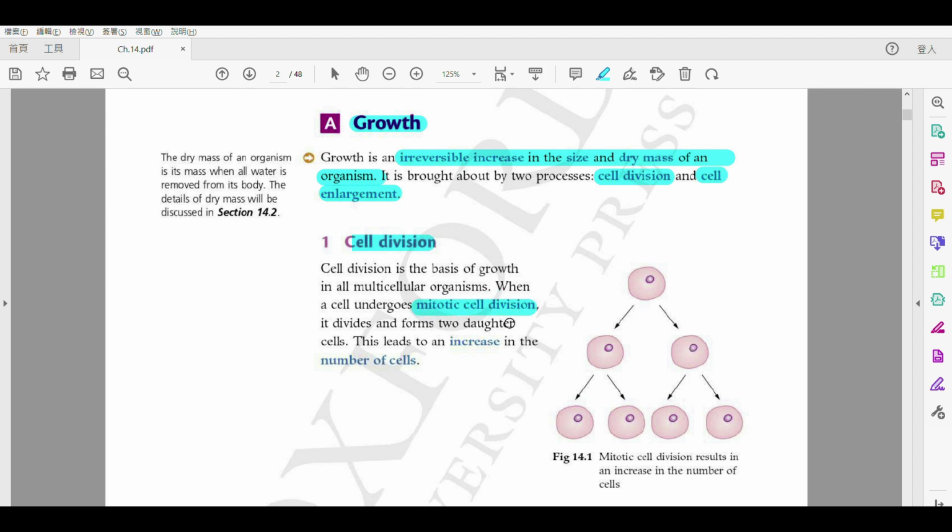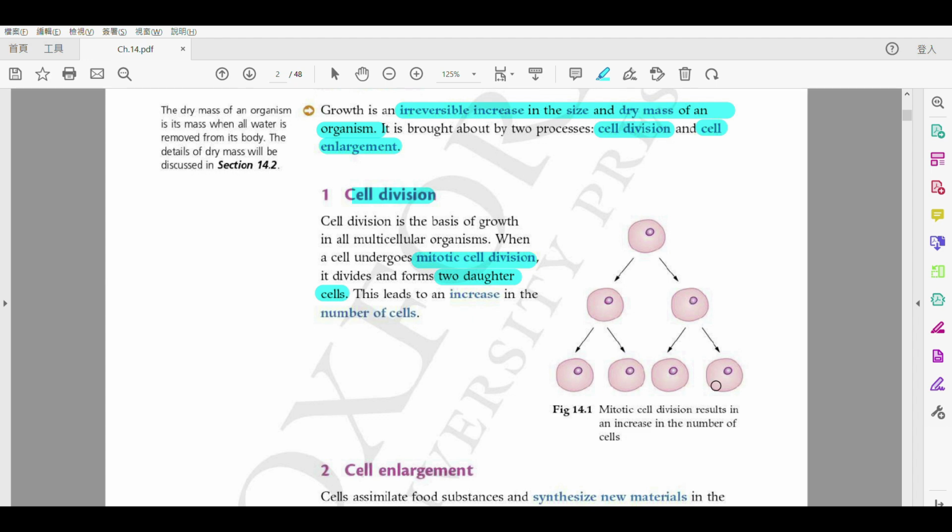Okay, so here we're not going to talk about meiosis, meiotic cell division, because in mitotic cell division, we're going to have two daughter cells that are, again, what is the key word? How do we describe them? They are identical to their parent cells. Alright, so as you can see from this diagram, these cells, they are all the same. All the daughter cells are the same as their parent cells. This way, they can increase their cell numbers.